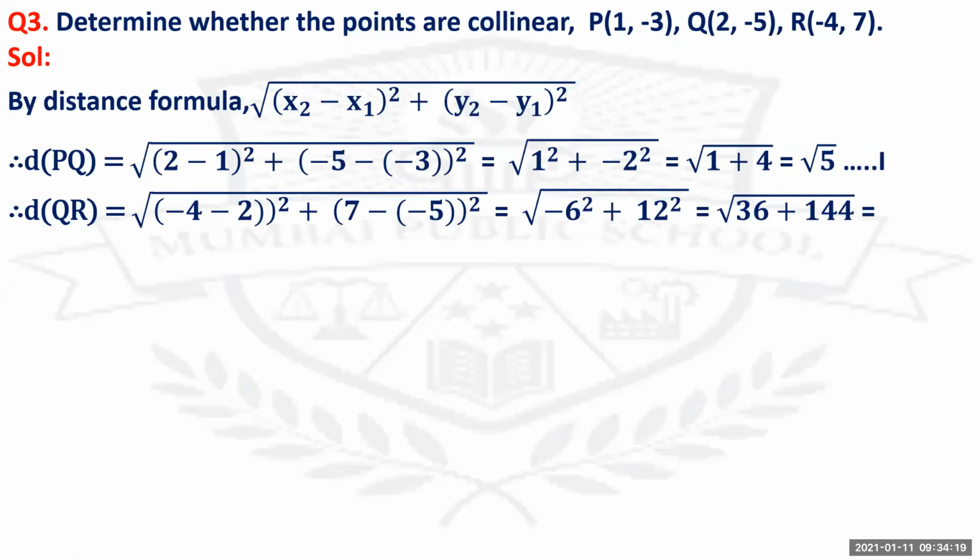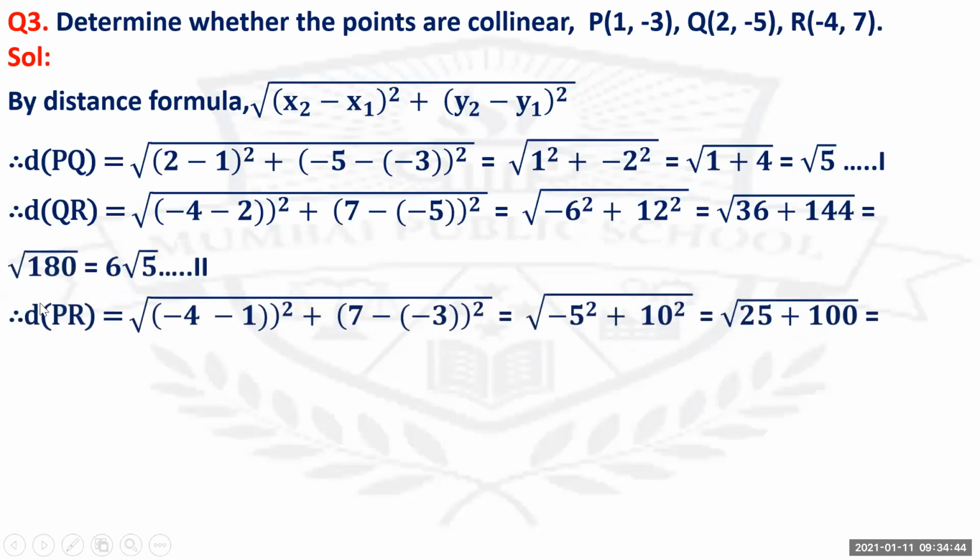Distance of QR equals under root of (minus 4 minus 2) the whole square plus (7 minus of minus 5) the whole square. So minus and minus again becomes plus. So you get that as minus 6 square plus 12 square. Again, the square of minus 6 will be positive. So that is 36 plus 144, that equals root 180. You'll factorize and simplify this root 180. You'll get that answer as 6 root 5.